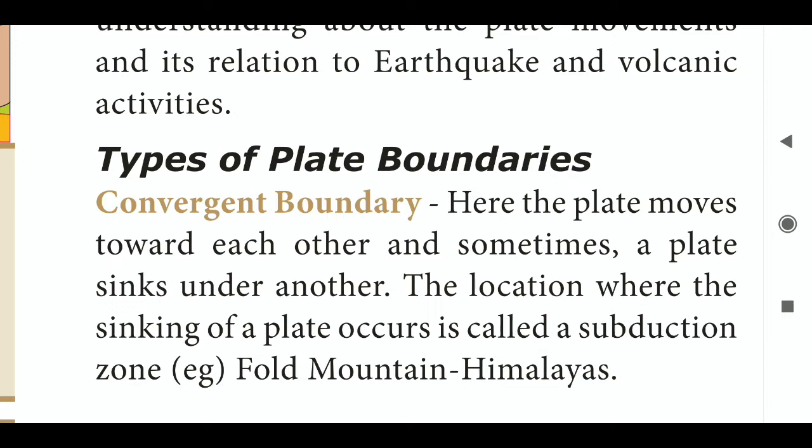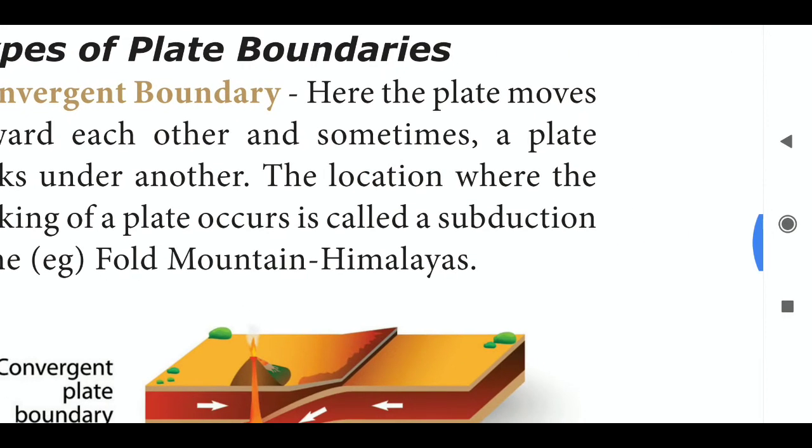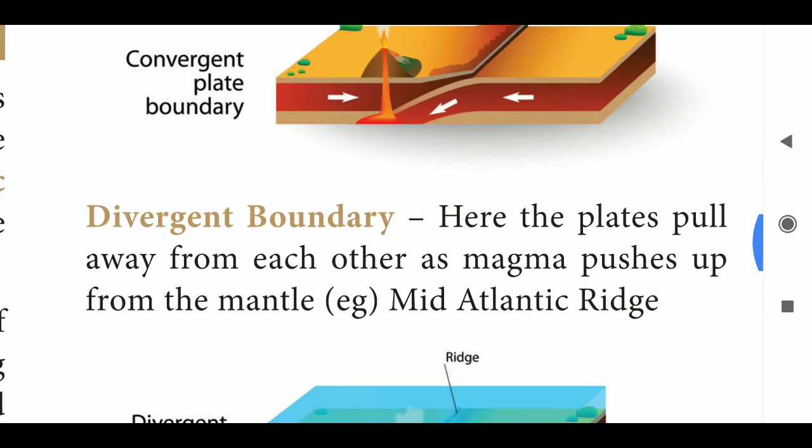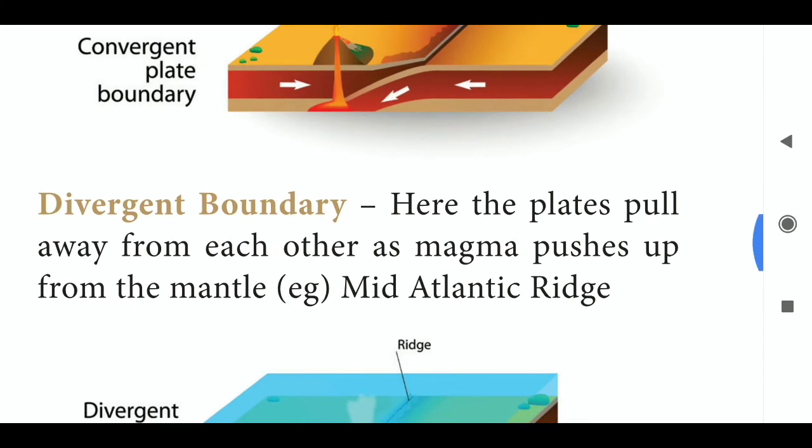Here the plates move toward each other and sometimes a plate sinks under another. The location where the sinking of a plate occurs is called the subduction zone. Example, fold mountain, Himalayas.